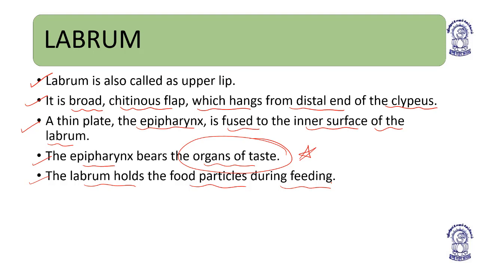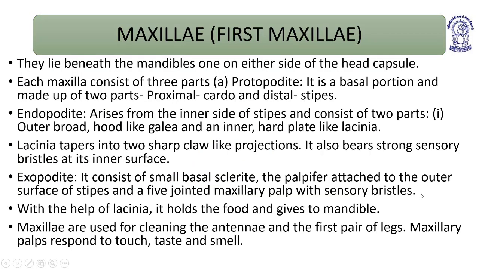Now coming to the next slide, the maxillae or the first maxilla. They lie just beneath the mandibles, on either side of the head capsule. Basically, the maxillae are paired. Each maxilla consists of three parts.